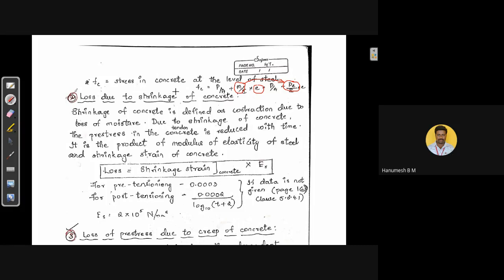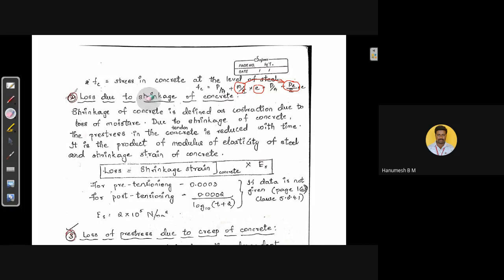If a number of tendons are there in a post-tension member and those tendons are tensioned one after the other, then there will be losses. If all the tendons are successively tensioned, there will be the losses. But if you tension the tendons at a time, then there will be no losses due to elastic deformation in case of post-tension members.